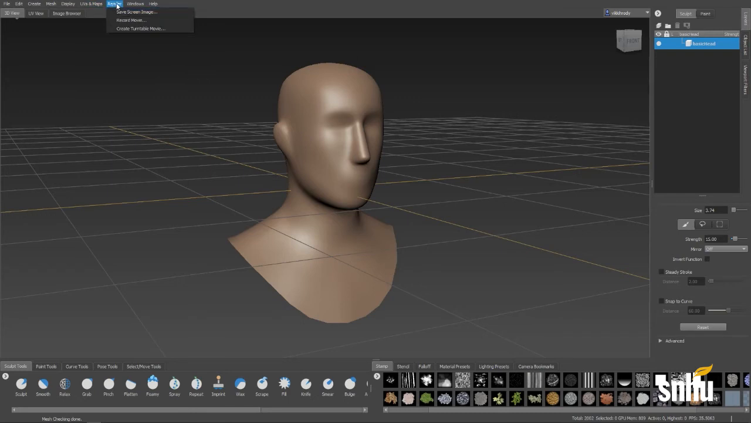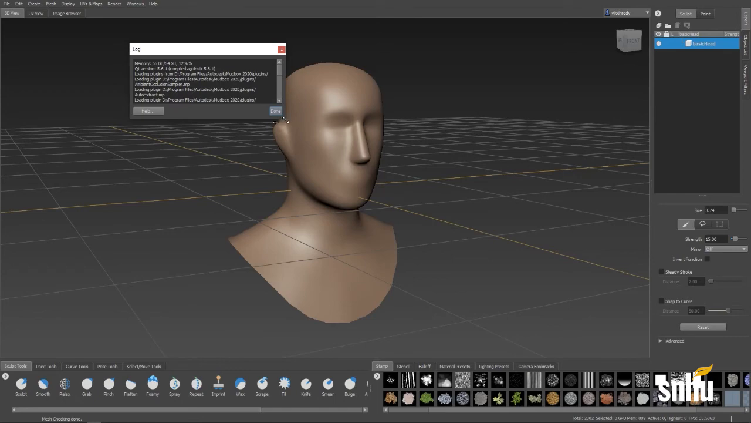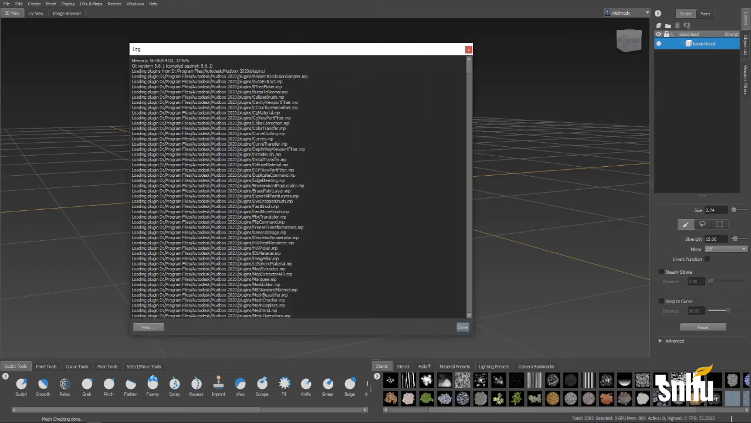Render, if you want to save a screen image, if you want to record a movie or do a turntable, you can do that here. And in Windows, you've got preferences. Take a moment to go through your preferences and see what it is that you might need to adjust. Preferences are important. You might need to make some changes just based on your system settings. You can also have a log opened, and this will show you when you have any kind of crashes or errors. I recommend that you do use this.